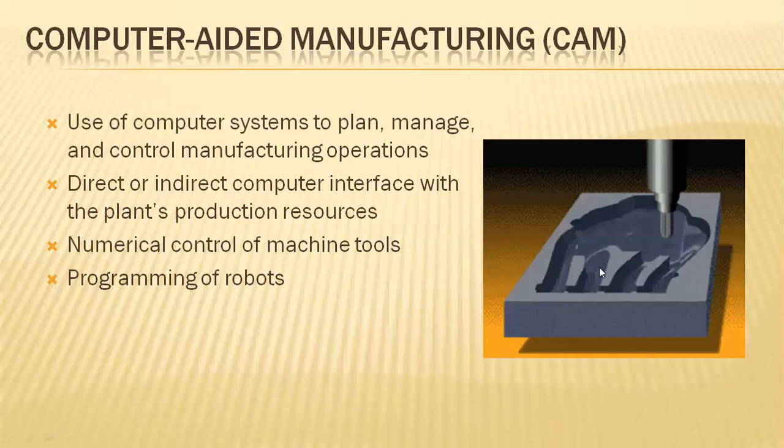Hence, as per the design criteria within the plants, the operations will be progressed by the robots. Numerical control of machine tools. Nothing but the visualization example is related to this numerical control of machine tools. So this is the tool which is to be machined on this particular work part based on the programming of this robot.